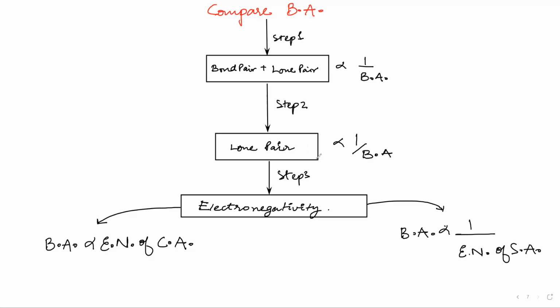So, three steps for comparing the bond angles. Raise your hand when you're done.